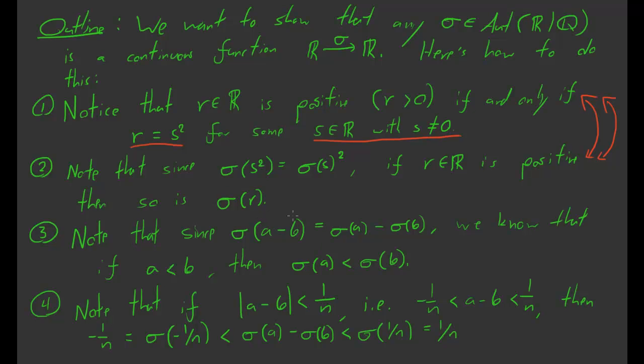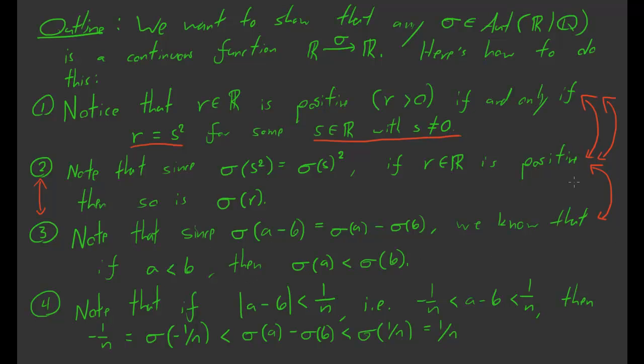Okay, so then the next claim is that by using the other automorphism property of sigma, by using the fact that sigma of a minus b is equal to sigma of a minus sigma of b, we can then conclude that if a is less than b, then sigma of a is also less than sigma of b. So this is nice because we now know that sigma preserves the order of R. So if a is less than b, then sigma of a is less than sigma of b. Sigma preserves order relations. Now this is nice, right, because we've taken the algebraic properties of sigma and turned them into some pretty topological properties.